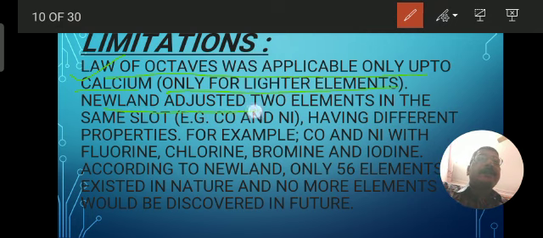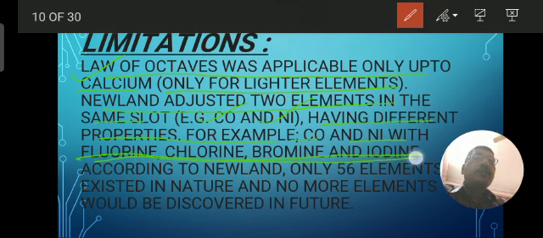Newland adjusted two elements in the same slot. As I told you, cobalt and nickel were placed in the first group together. That should not happen, as they have different properties from fluorine, chlorine, bromine and iodine. These are halogens, which are similar in property, but cobalt and nickel have different properties. Still he kept them in the same group.